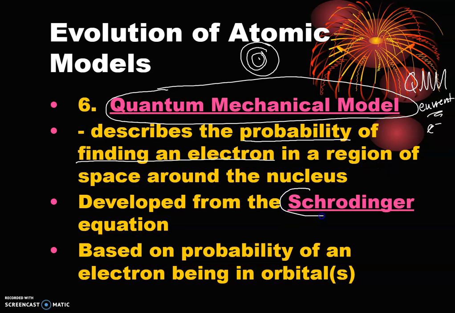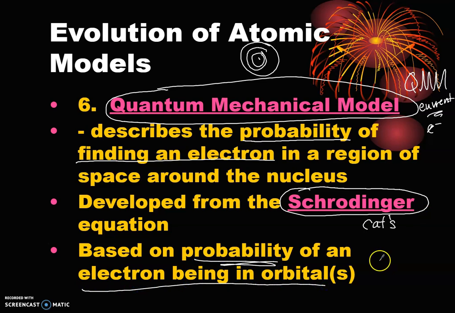All right, it's based off of the equation developed by Edwin Schrodinger, which, if you know anything about him and his cats, and a little bit with Heisenberg's uncertainty principle, where things can possibly be and possibly not be, a little bit from Einstein. Like, all these scientists actually kind of worked together and off of one another, basically to disprove one another and really come up with accurate representations. So it describes the probability of electrons being in orbitals.